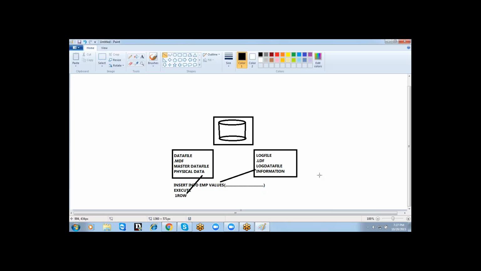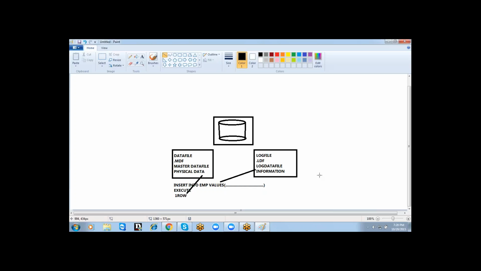After execution of the commands or programs, some physical data will be generated like row in this example, right? That physical data always stores in data file, and whatever the commands and programs we are executing, that and all goes to log file. Is this clear?